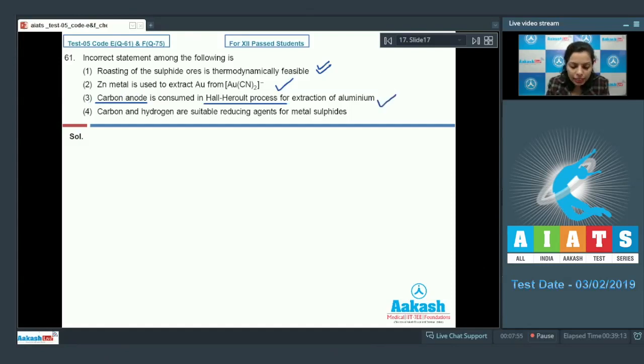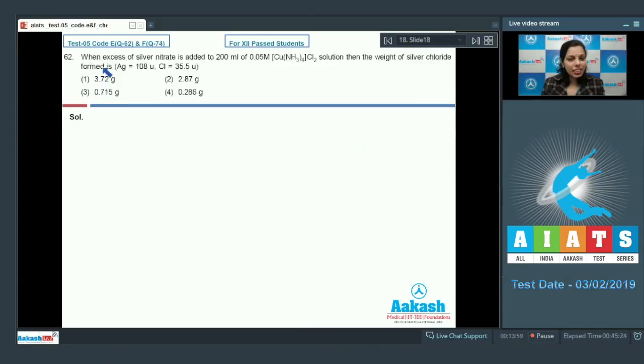Now, carbon and hydrogen are suitable reducing agents for metal sulfide. This is a wrong statement because metal has more affinity towards sulfur as compared to carbon and hydrogen. That is why this statement is the wrong statement, and the correct option is option 4 on the basis of this discussion. Question number 62.